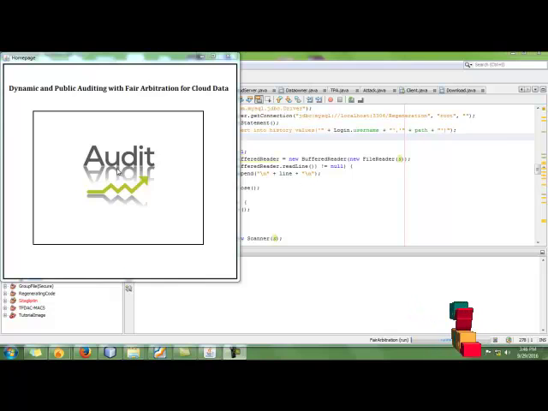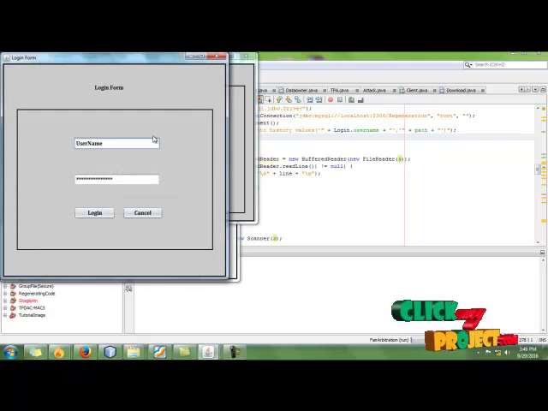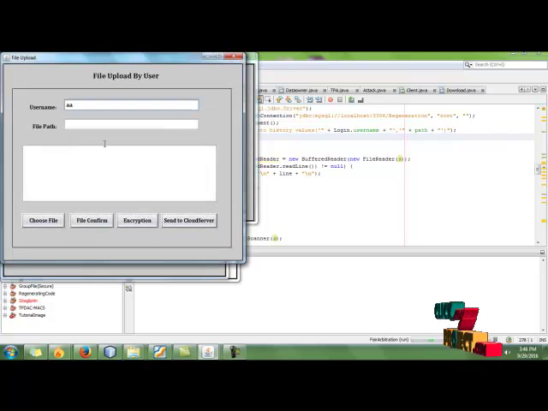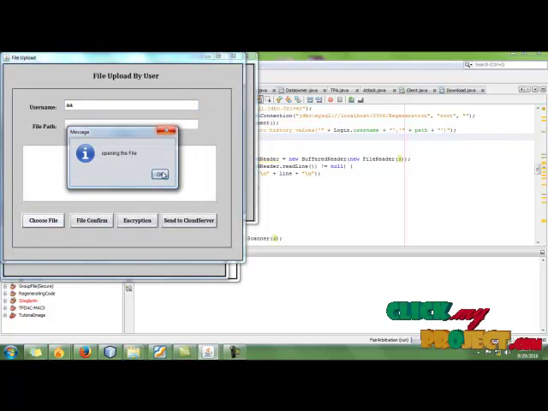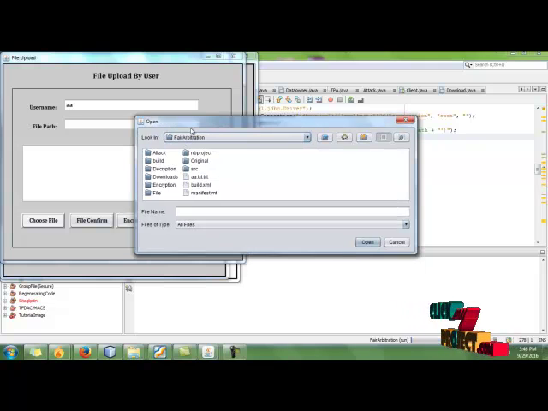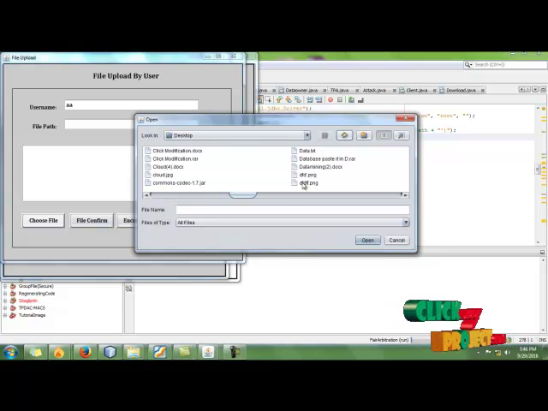Let's start our demo. On the main page we have the registration and the login. A new user can go through the register button. If the user already exists, they go directly to the login. After that, the user enters their username into the text box. Now the user is validated as a valid user. After that, we move to the file uploading frame. Here the user chooses a file from their system.